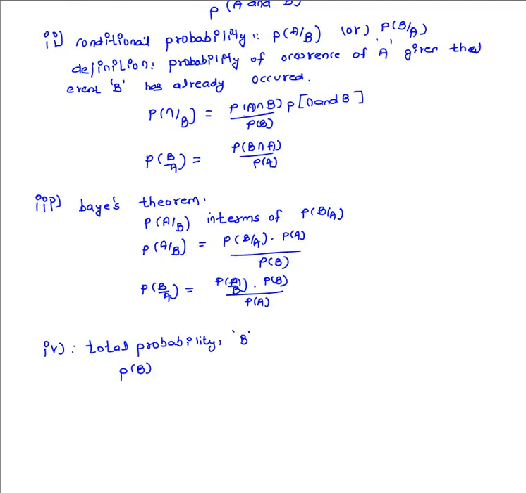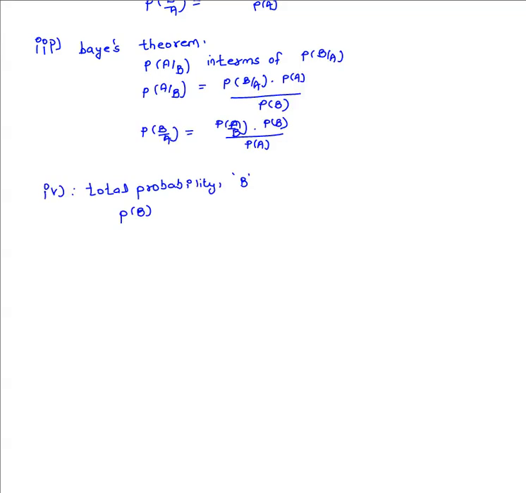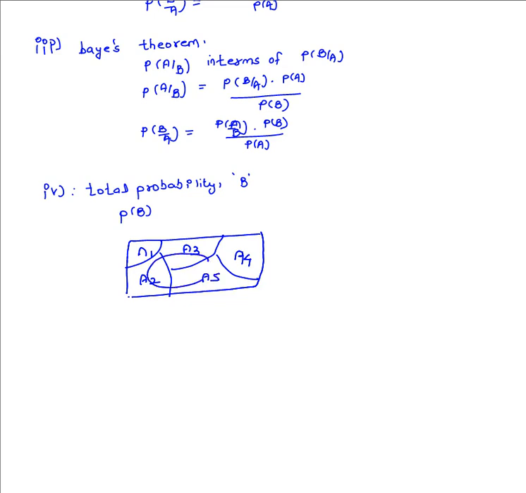Let us consider this Venn diagram again. In this Venn diagram there are various events: A1, A2, A3, A4 and A5. Now there is some other event called B, which is given by this circular shape.